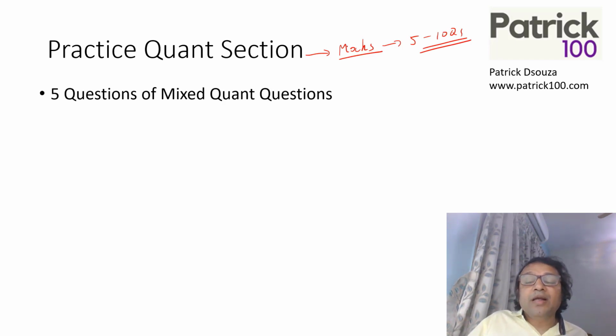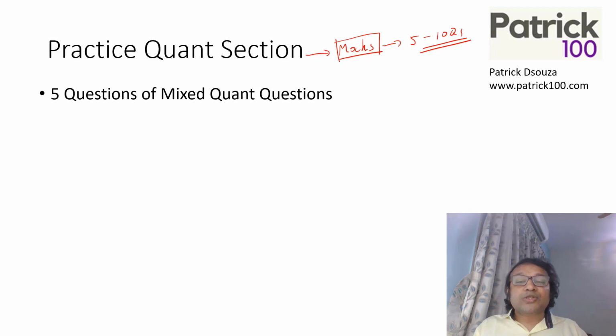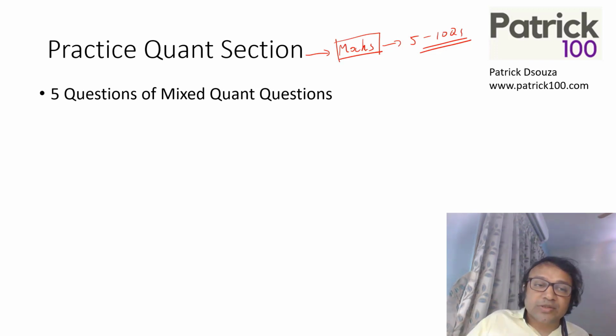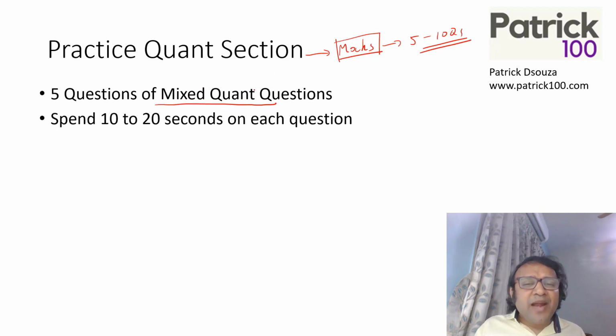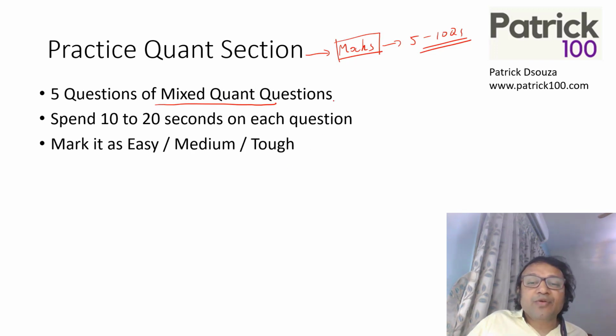As I said, the first criterion was that I want to solve questions with a higher weightage. Because we're picking questions from the mocks, automatically we will solve more questions with a higher weightage and fewer questions with a lower weightage. And because mocks have mixed questions, we'll be picking up mixed quant questions. So pick up 5 to 10 mixed quant questions for practice. Spend 10 to 20 seconds on each question. This is for selection, and mark it as easy, medium, or tough.